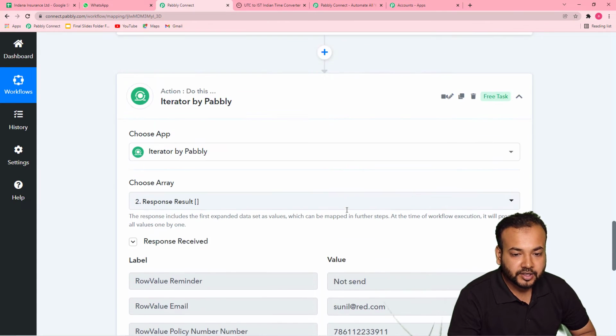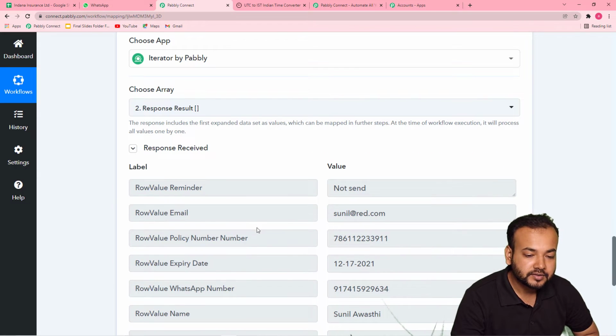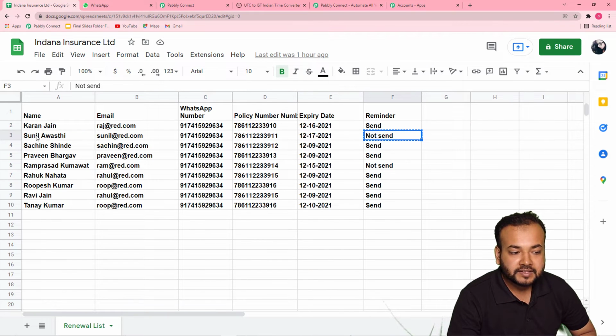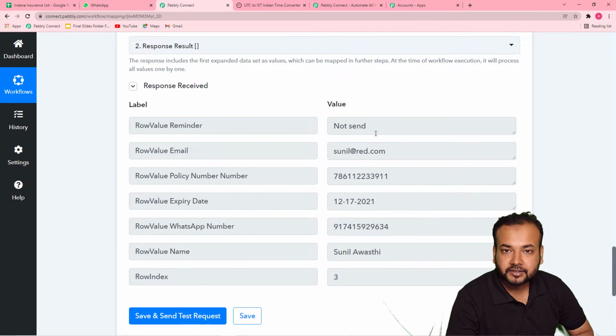And now you can see in the response, it is showing the data like this. Okay, so it is showing the data of this Sunil Avasthi. Okay, let me show you in the spreadsheet. So Sunil Avasthi is the first person in our spreadsheet whose reminder status is not sent. Okay, so this is what iterator does. Iterator starts checking the data row by row. It will check the first row, then the second, and pick out the one whose reminder status is not sent at the first place. Okay, so first it will send the message to this one Sunil Avasthi, then it will check again row by row and come to this Ram Prasad Kumawat and send the message again, right? That's why we have applied this iterator.